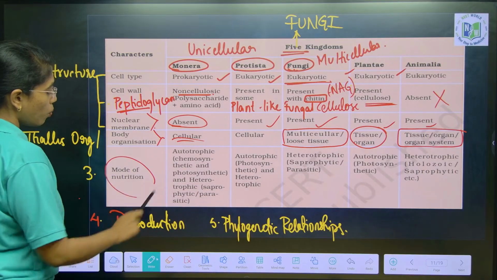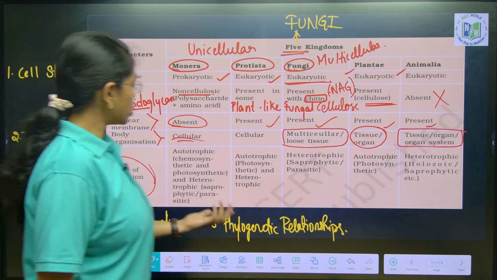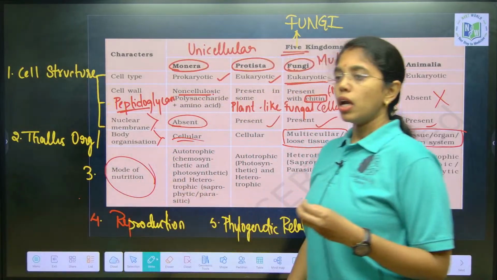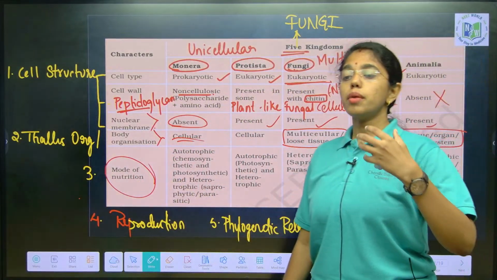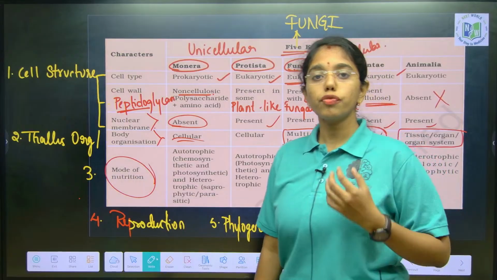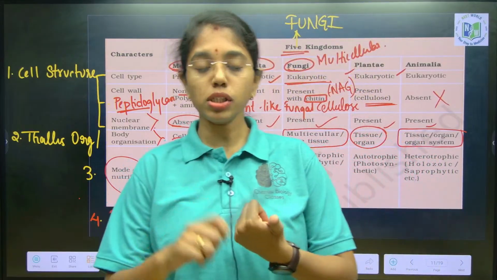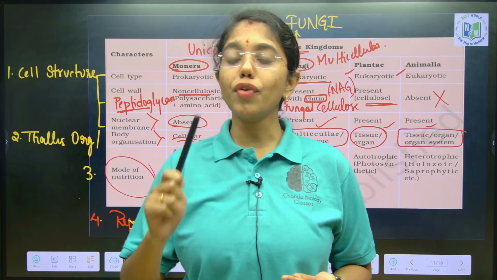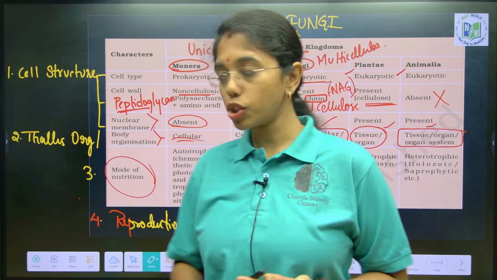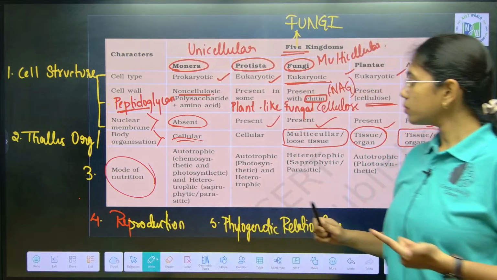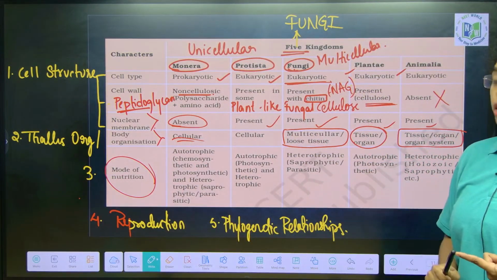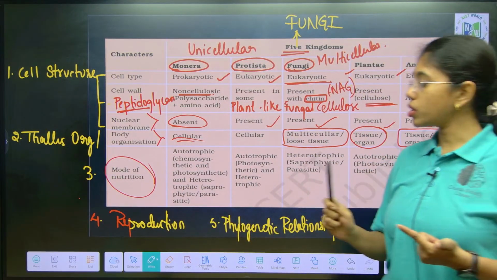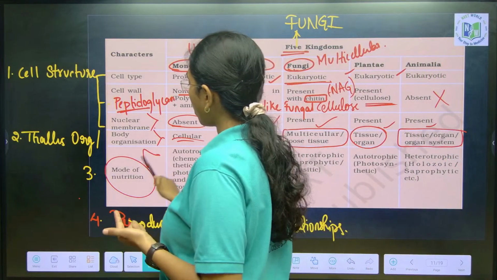Next is what? Mode of nutrition. Autotrophic, heterotrophic. See, the most important criteria used for 2 kingdom system of classification is cell wall, we know that. The most important criteria used for 5 kingdom system of classification is mode of nutrition.